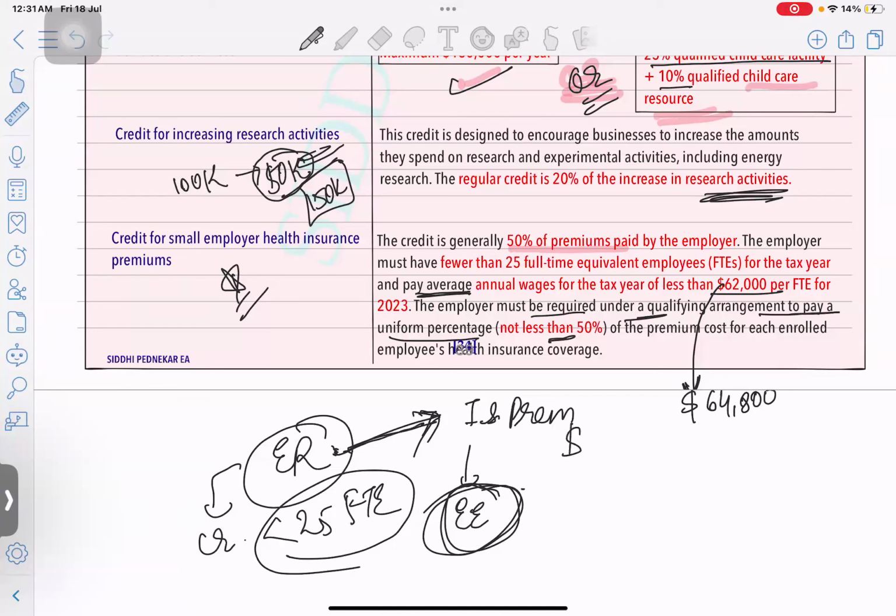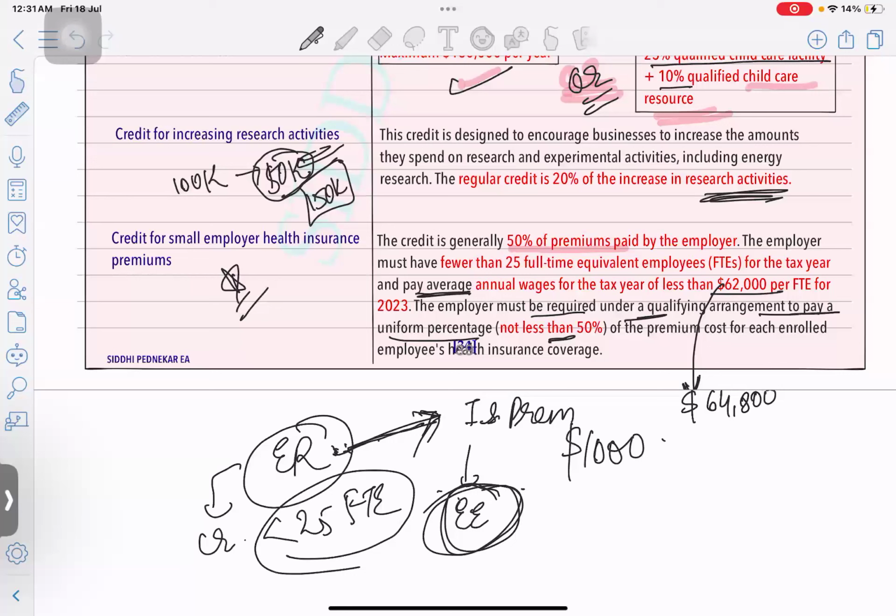Let's say the insurance premium is $1,000. They might have agreed with the employee that okay, your insurance cost is $1,000, I will be paying $600, and remaining $400 you can pay and insure yourself, right? So it should be at least 50% of the premium cost.